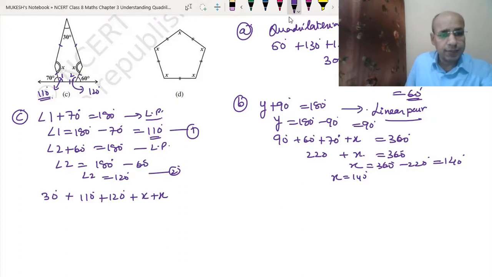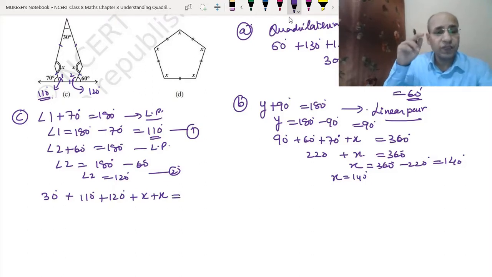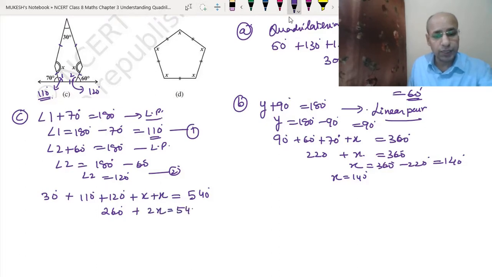Then this is x given, this is x given. And now we know that the sum of interior angles of a pentagon is 540 degree, which we just learned in the last question also. Okay. So now we will add them: 30 plus 110 is 140, plus 120 is 260 degree. And x plus x, as we have learned in linear equations, is 2x, equal to 540 degree.